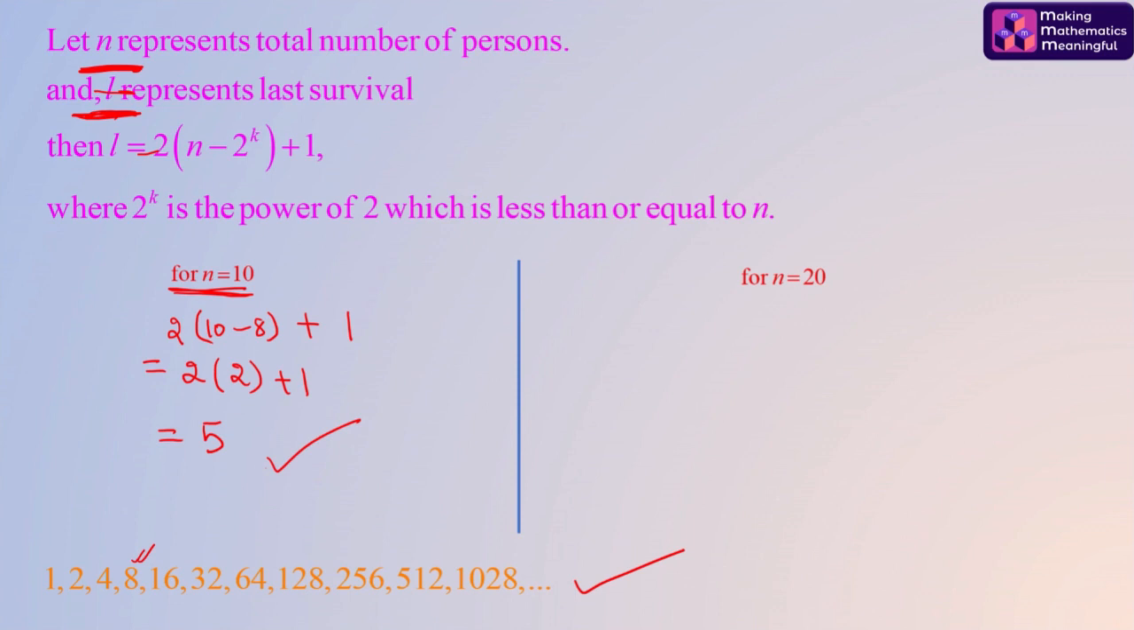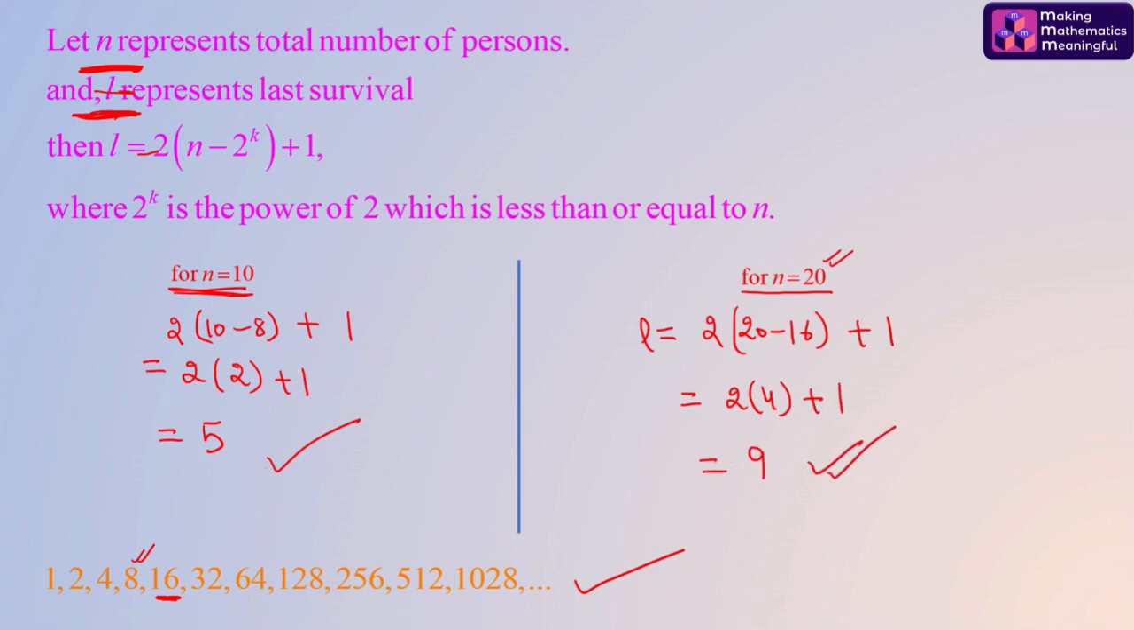Let's verify this for n equal to 20 also. Look for the power of 2 which is equal to 20 or less than 20 and nearest to it, remember that. That number would clearly be 16. Subtract them, double it and add 1. Check it out. This is 2 into 4 plus 1, which is equal to 9 as the last survivor.